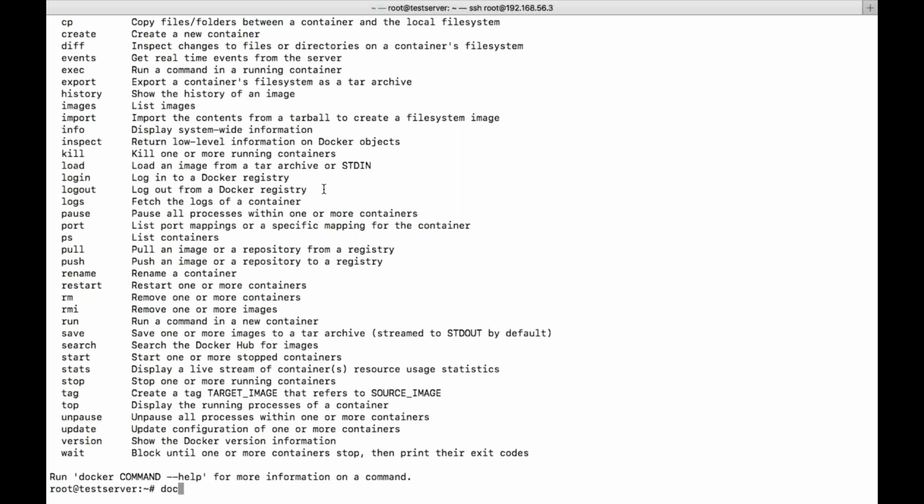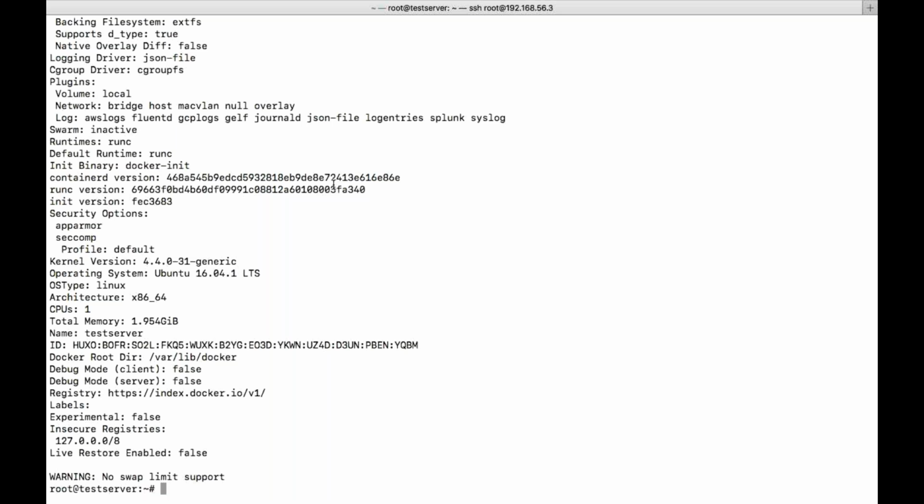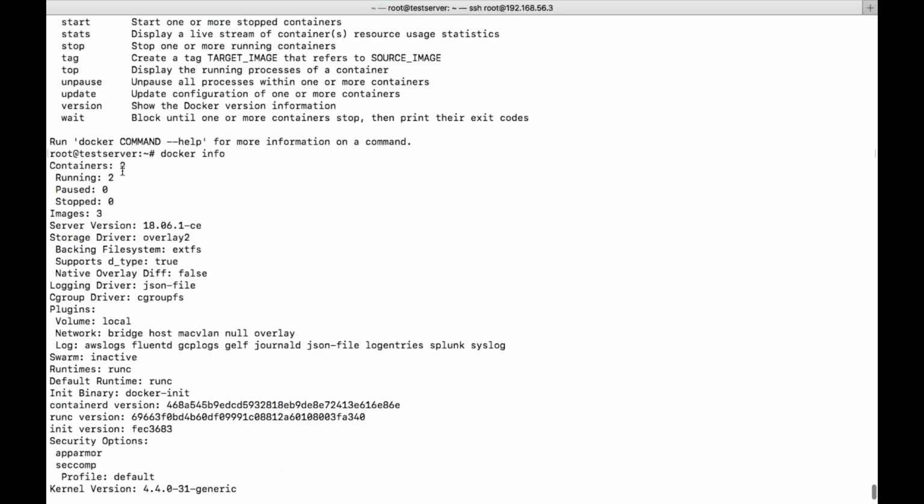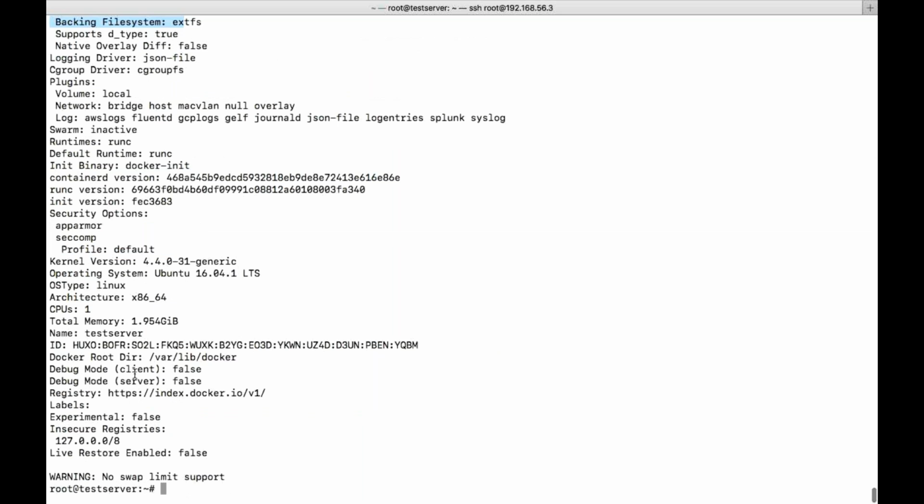Docker info will give you the complete details of your Docker. How many containers we have created till now? 2. How many are running? 2. Paused are 0, stopped are 0. Images are 3. Okay, there are 3 images. Server version, in the sense, what is the Docker version? What kind of storage driver you are using? Everything is listed here. You can see here. This is what we are using right now.